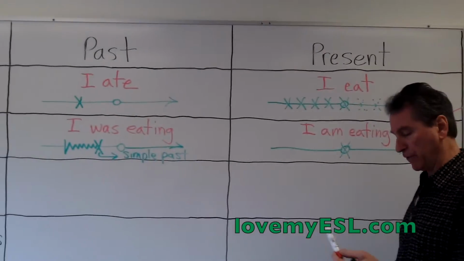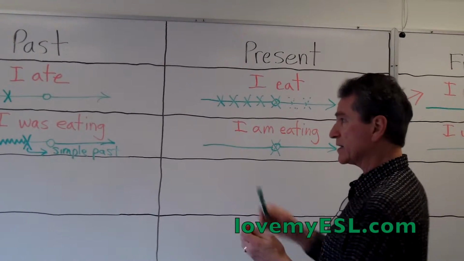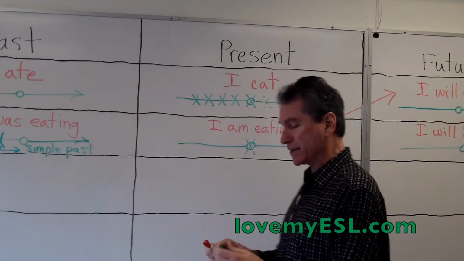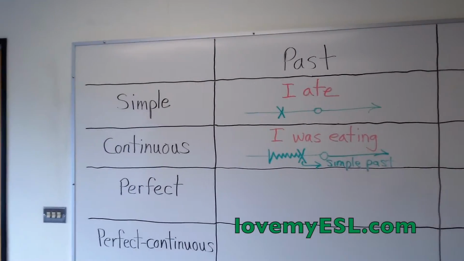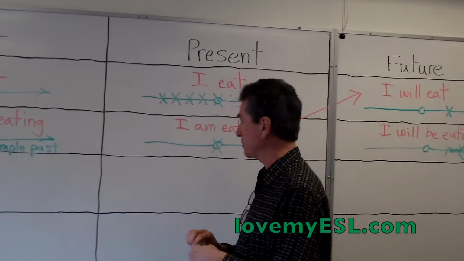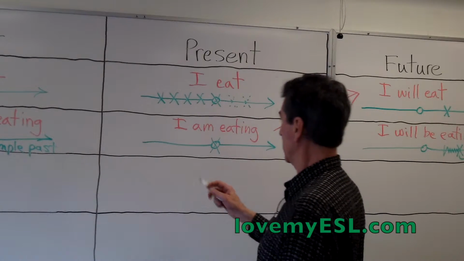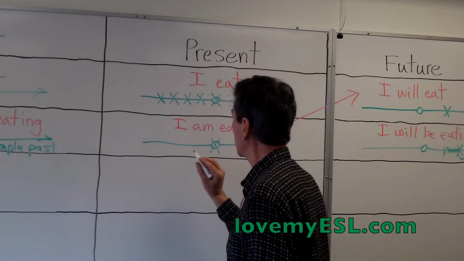The seventh verb tense is present perfect. Now, this is a tense that most students have trouble with, so I'm going to go slowly and show you the present perfect, how it works. First of all, it looks like this.